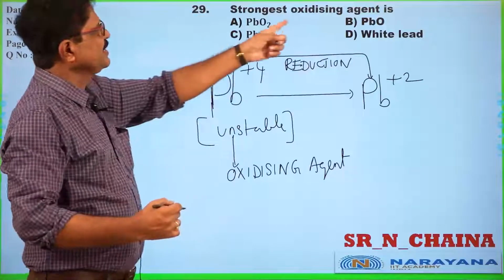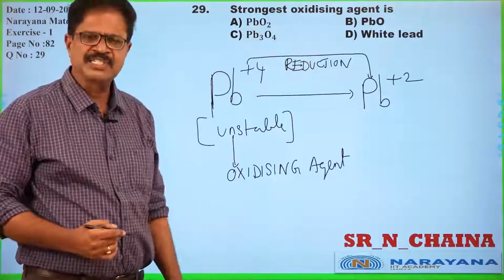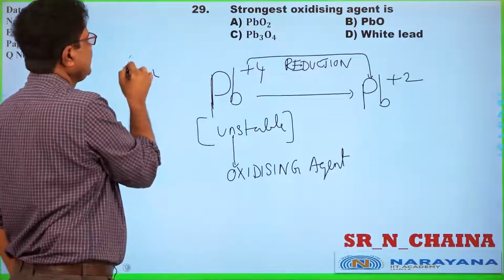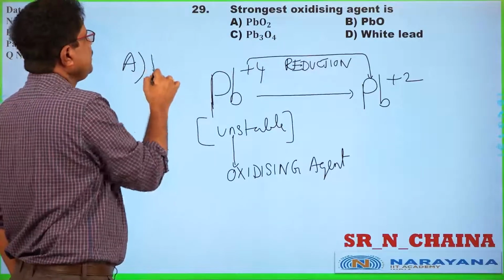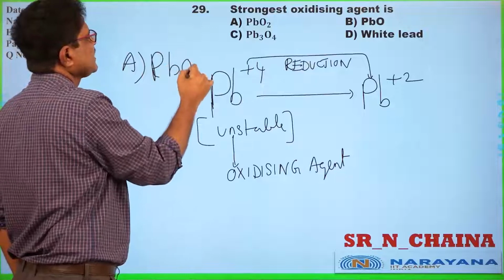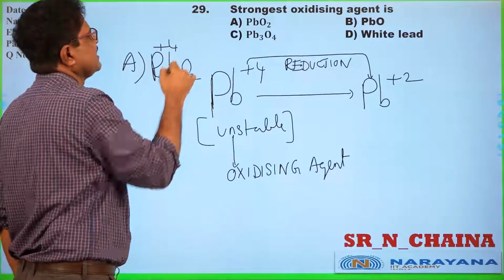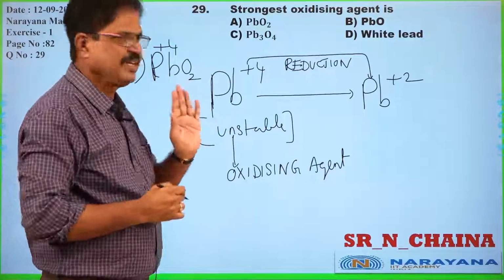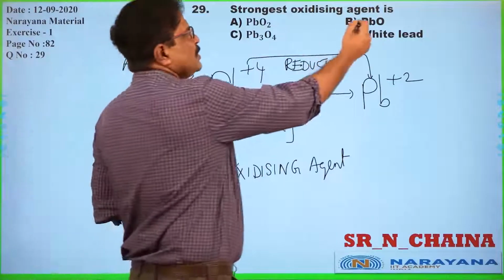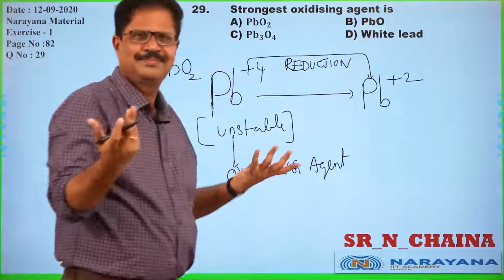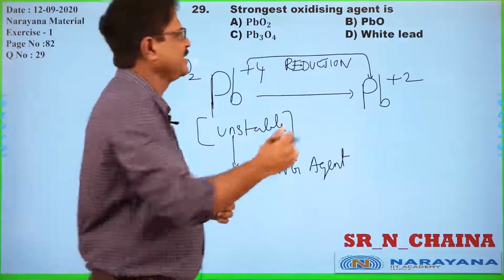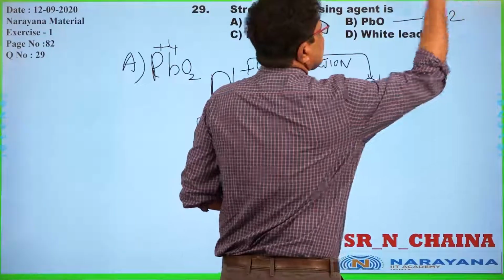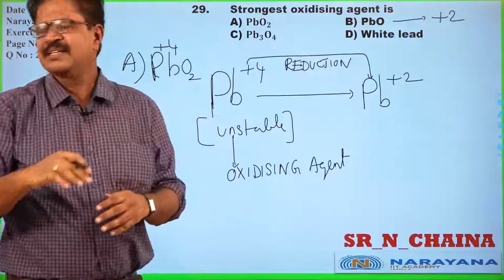So if you see all the options here, PbO2 in the A option is carrying +4 oxidation state. So we have to see about A, keep it pending. Then PbO, a very beautiful oxidation state. Here lead is carrying +2 oxidation state, no issue.